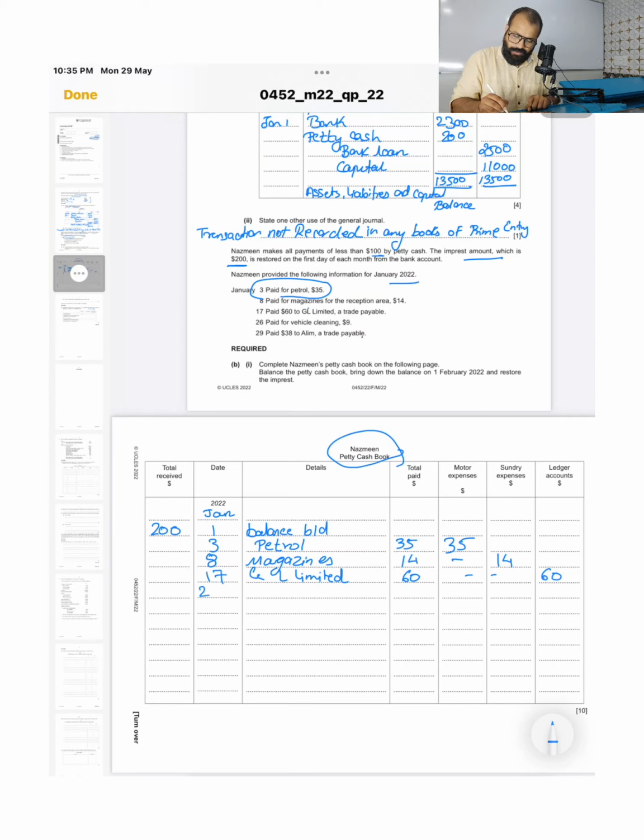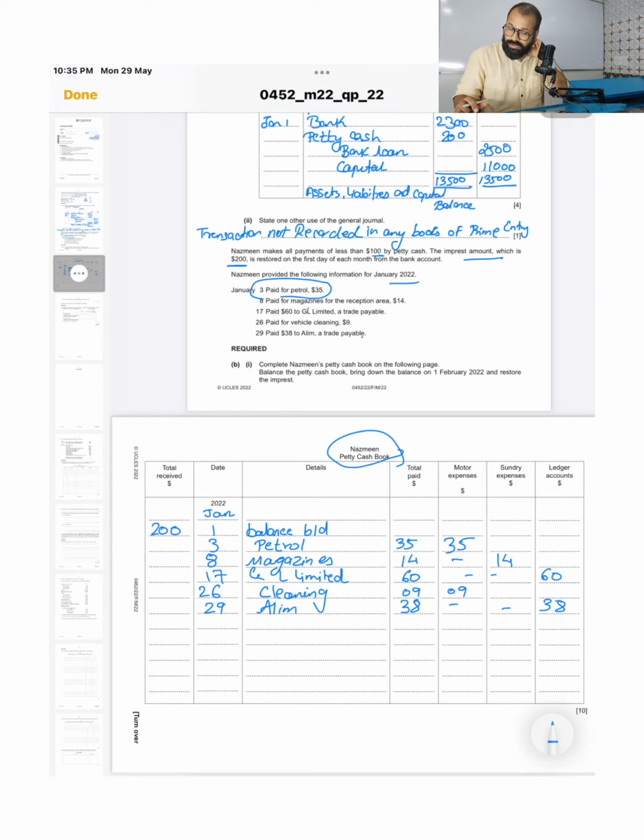The next expense is on the 26th, paid for vehicle cleaning. Expense name is cleaning, since it belongs to vehicle, I will put it in the motor expense, 09. Last, one more expense is done, paid $38 to Elim. Again it is paid to a personal account, and if any expense is paid to a personal account, we record it in the ledger column. So 38, and the balance goes to. So here we have completed the posting of the petty cash book.